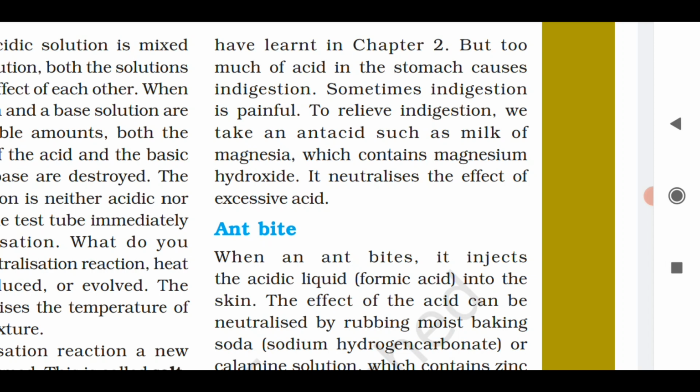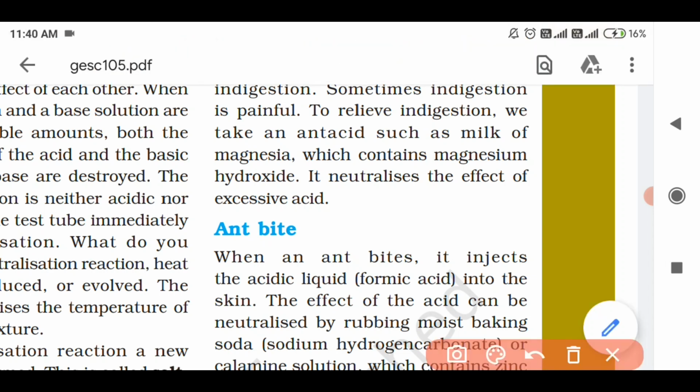So what is written over here? Sometimes indigestion is painful. Yes, pain and irritation. So to relieve indigestion, we take an antacid such as milk of magnesia, which contains the base called magnesium hydroxide. So the antacid is basic in nature. This antacid reacts with excess of acid in the stomach and neutralizes the excess acid. The person who is suffering from indigestion and acidity will get relief.